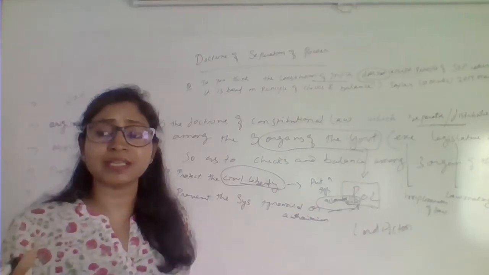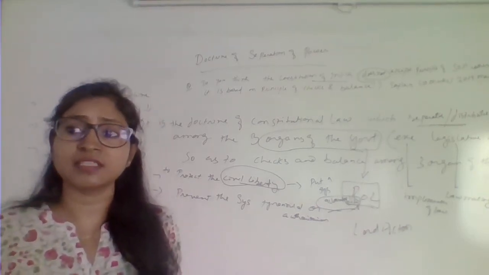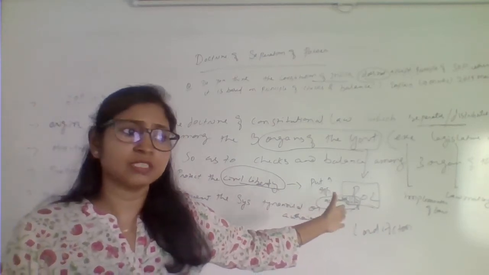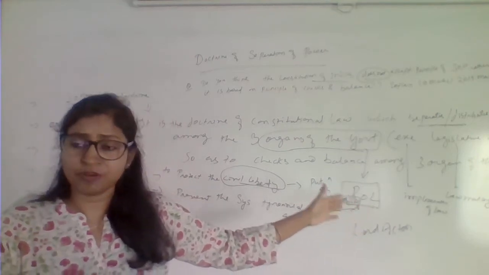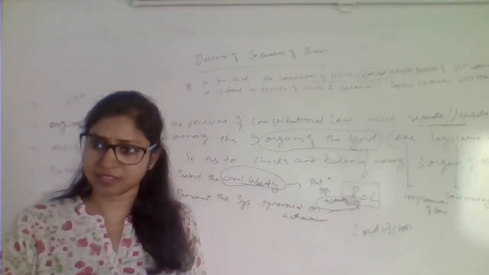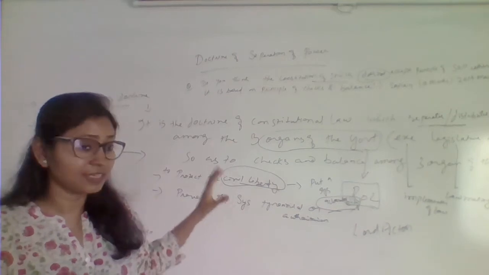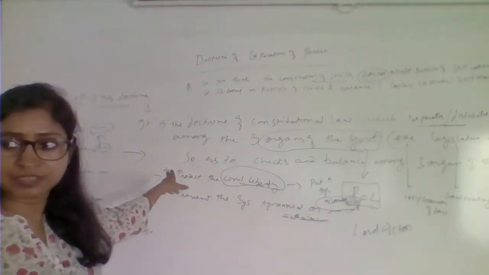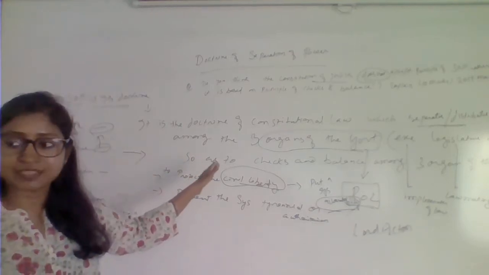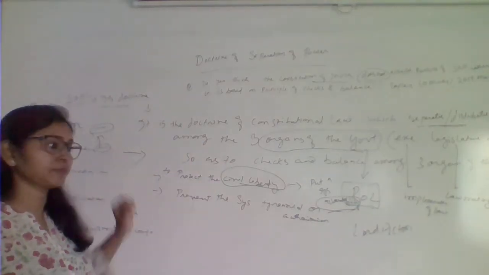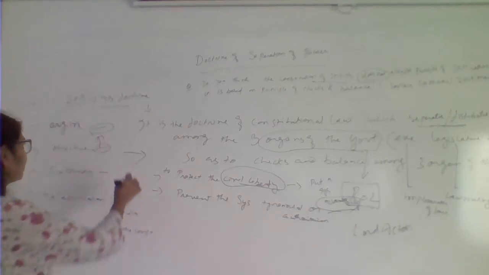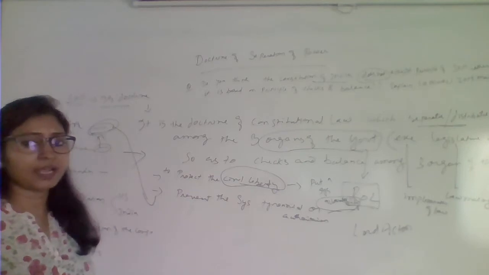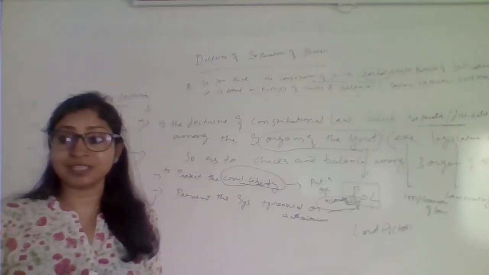So what will be the casualty? The casualty is the civil liberties. There cannot be any civil liberties. People's lives will depend on the whims and fancies of the ruling class. Right? So that is the requirement for separation of power. That is the essence. That's why separation of power is required. So now we have seen the objective and origin. So origin of separation of power has taken place with the democratic regime.